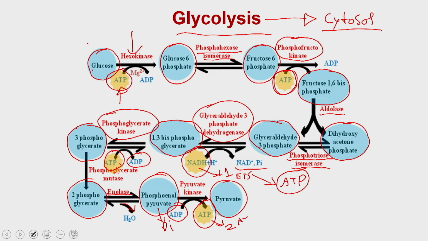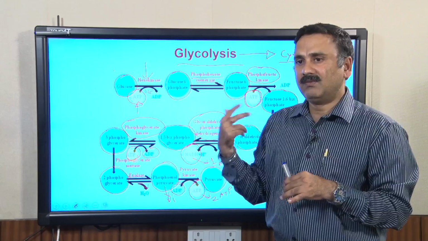So if you see the balance sheet of ATP production from glycolysis, you will see that you are gaining many ATP by spending 2 ATP in the first reaction.